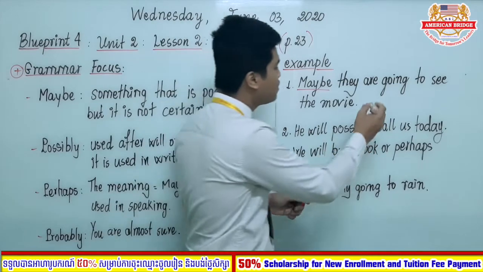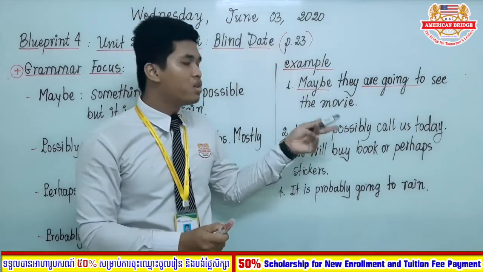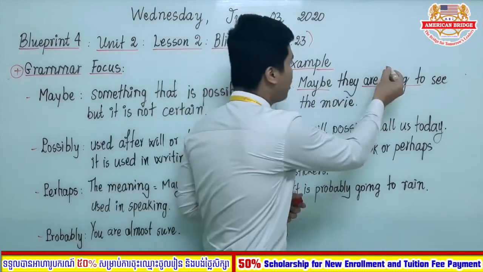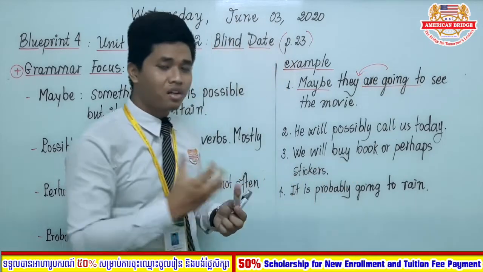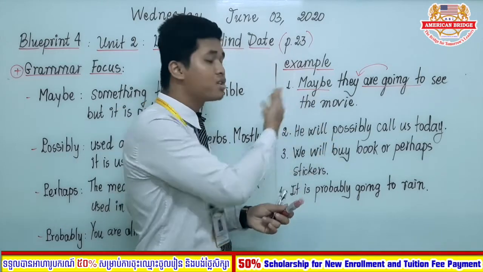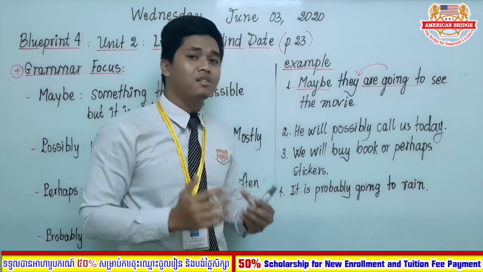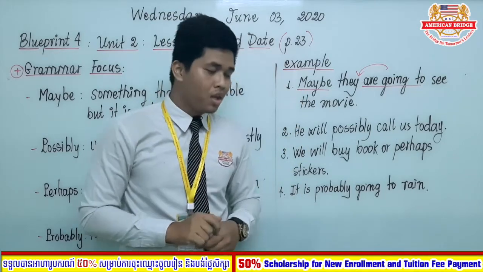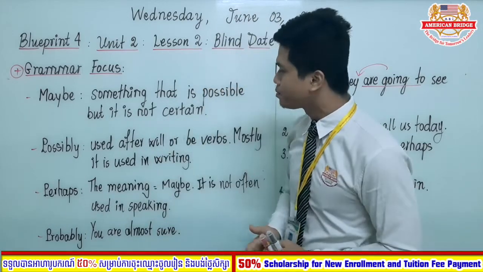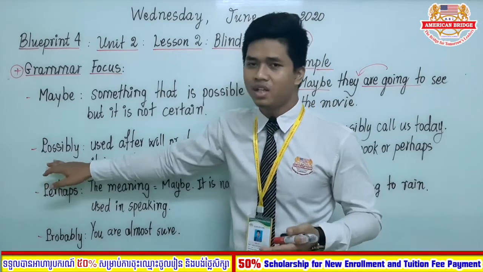Even though you can see the words are going to, which is the form of be going to used to talk about plans, it is their plan, and we are the speaker. We don't know whether they have a plan or not. We just predict. By using the word maybe, it is not clear. Good. Let's move on to adverb number 2, which is possibly.